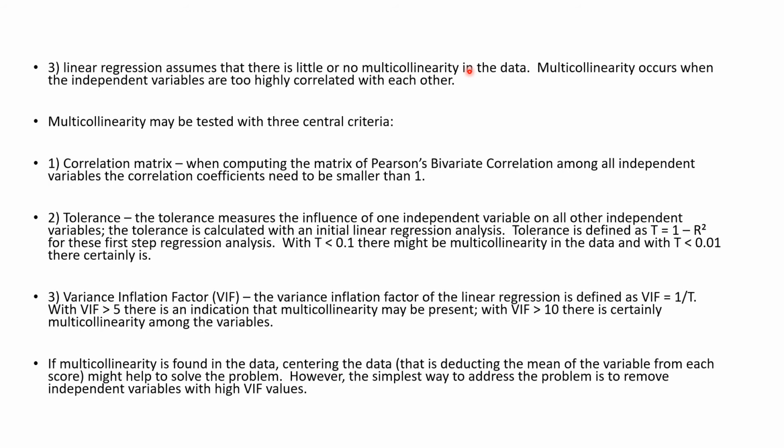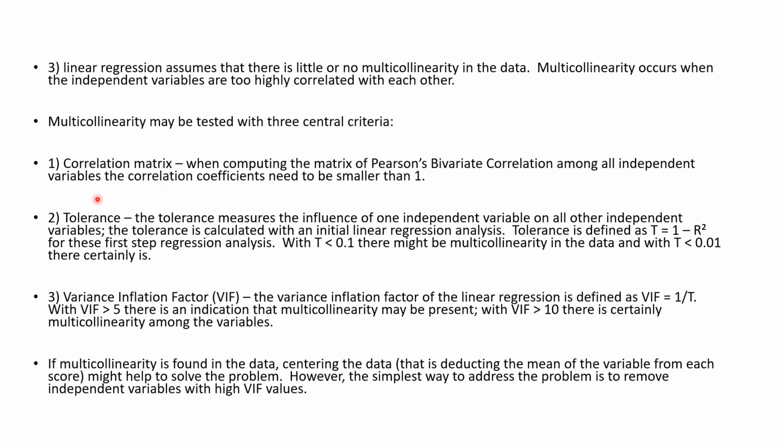So there is no need to use these 2 or 3 variables as different variables in the analysis. So this condition also must be checked earlier, that multicollinearity should not be there in the data.